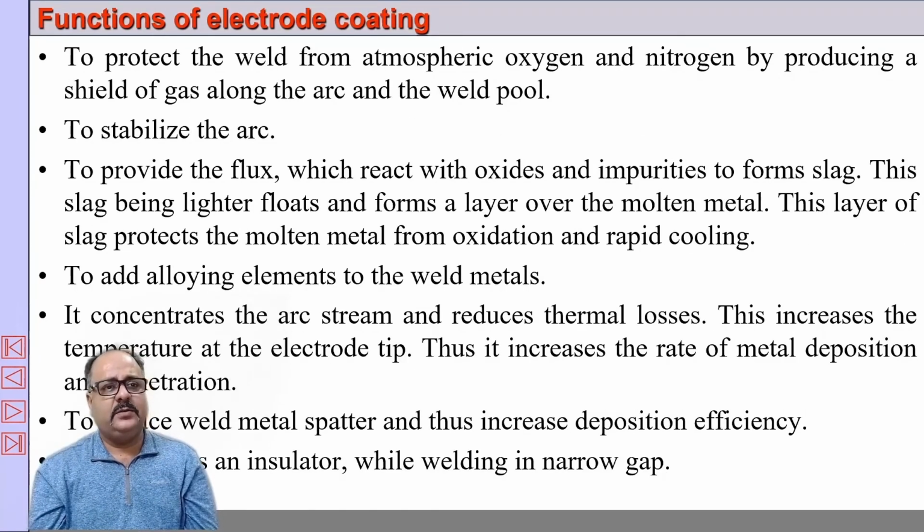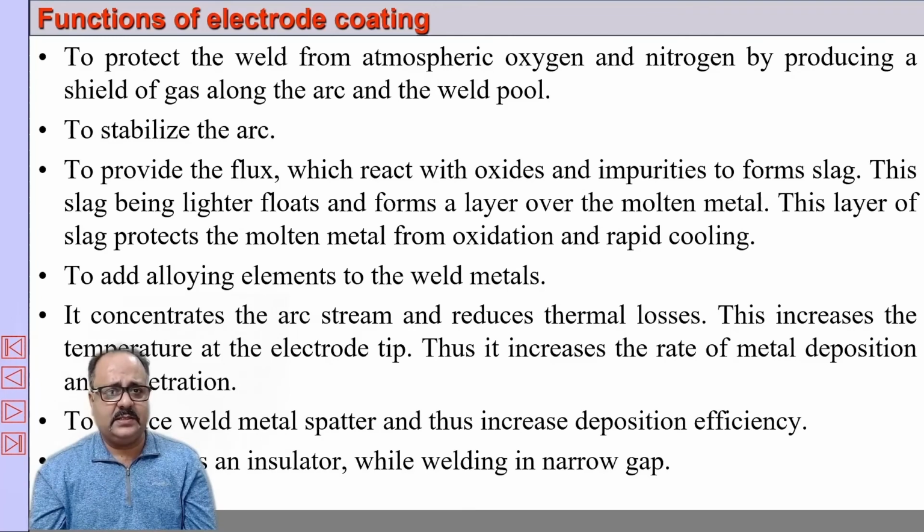Now what are the functions of this coating? The coating is very important because it serves several purposes. One is to protect the weld from atmospheric oxygen by introducing the flux in the molten metal. There are several elements like potassium, calcium, sodium, titanium, titanium oxides, etc., which stabilize the arc.